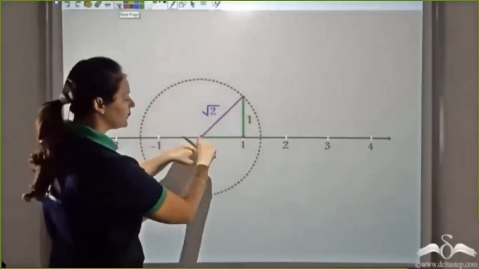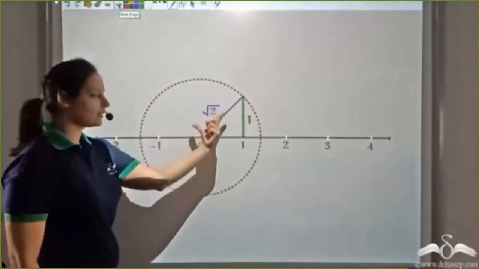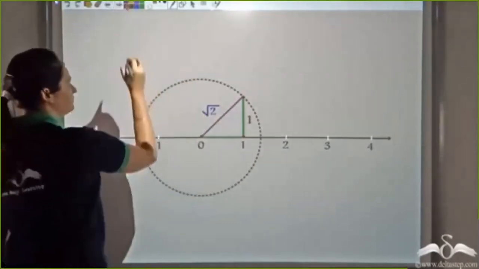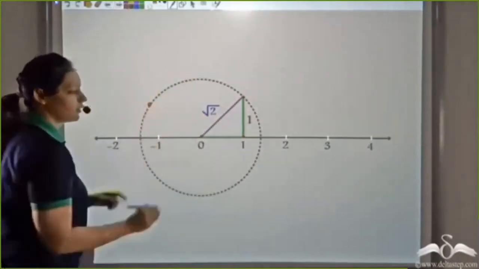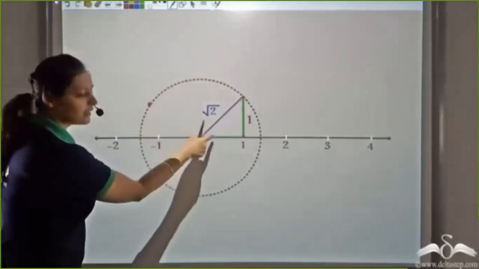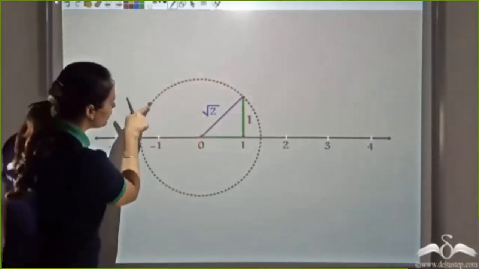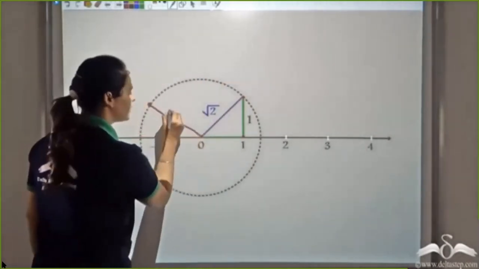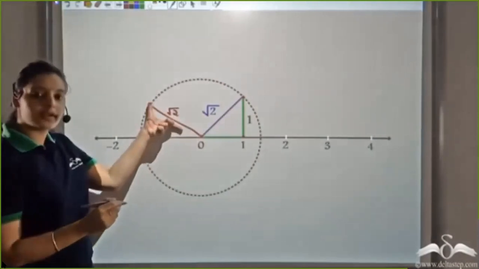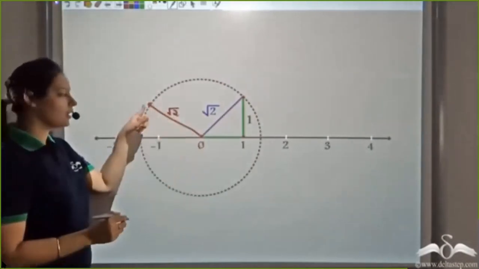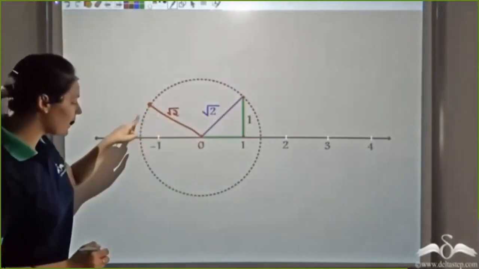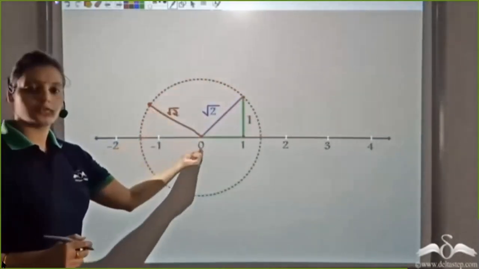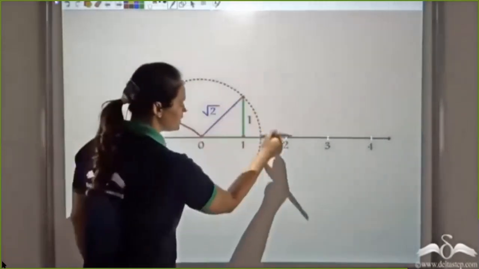Now I know that this line, which is root 2, is nothing but the radius of this circle. If I take any other point on the circle, the radius has to be the same. So if I look at this point and see its distance from 0, it should also be root 2, because this is nothing but the radius of the circle. This is the center, a point on the circle. So any point on this circle would give me root 2 length from 0. That is the radius.